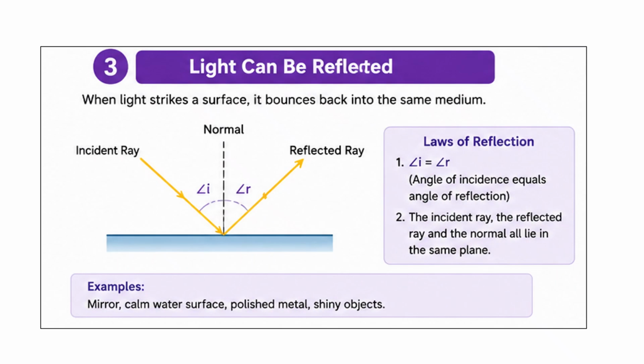Reflection is when light bounces off a surface. For example, when you look into a mirror, the mirror reflects the light from your face back into your eyes, enabling you to see your reflection.